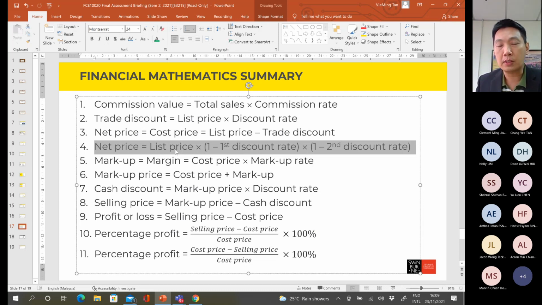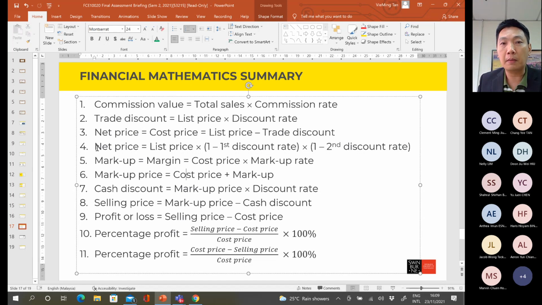Okay, so what you can do is you can use the list price, multiply with 1 minus first discount rate, and then multiply with 1 minus second discount rate. If there is another discount again, then we can multiply 1 minus third discount rate. Okay.